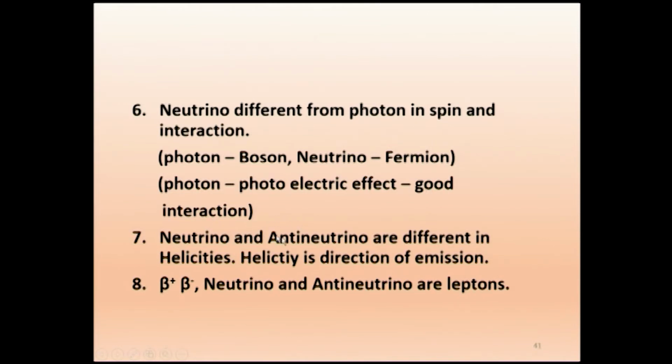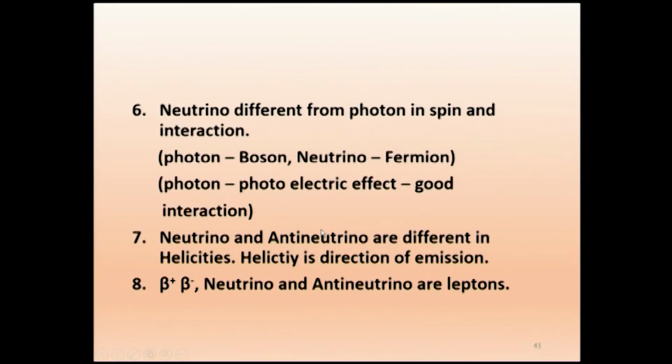Can it be both neutrino? Why are they called one neutrino and the other antineutrino? Are they different in anything? All the properties up to 7 we have seen. Neutrino and antineutrino have got a spin half, magnetic moment 0, all that. Now how are they different? They are different in one aspect, that is called helicity. Neutrino and antineutrino are different in helicities.